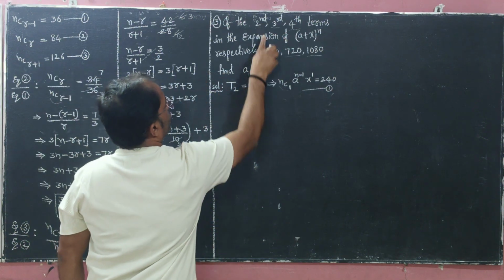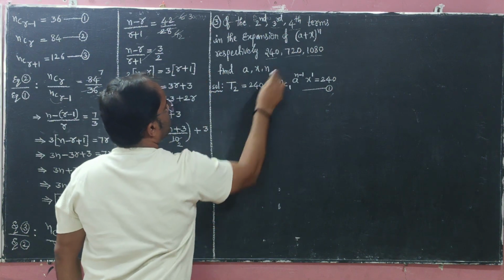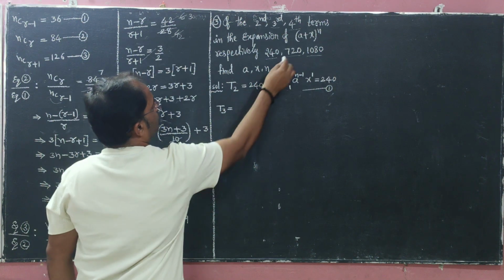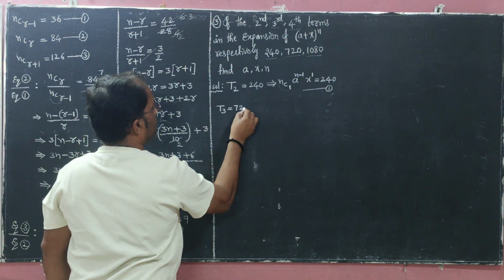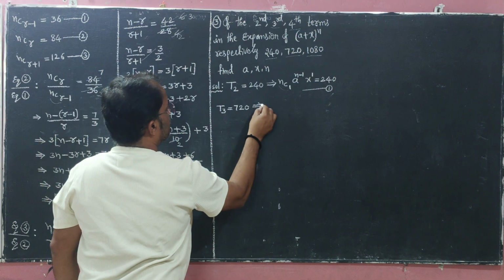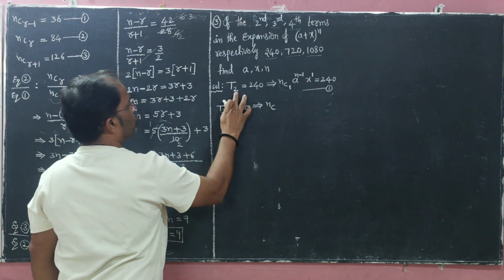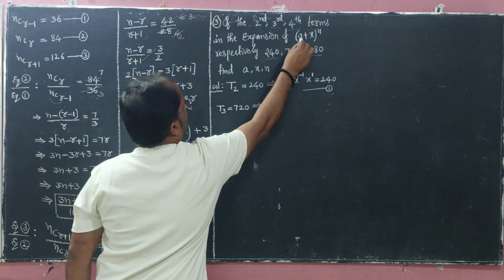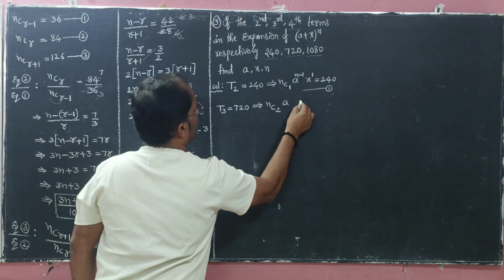Same thing, T2 is complete. Next, the third term is 720. Third term means T3, and T3 equals 720. T3 means nC2. If it is 2 we write 1, if it is 3 we write 2. Same a, x; we write a and x.